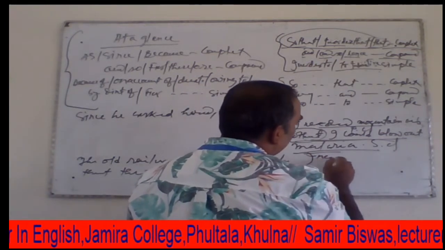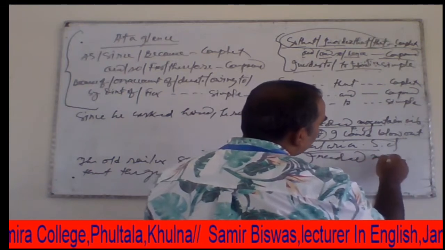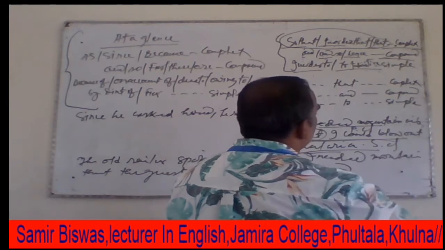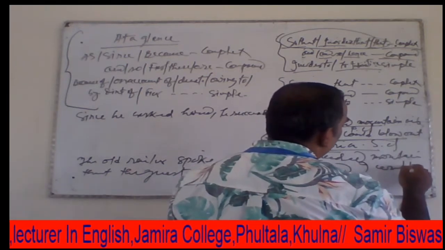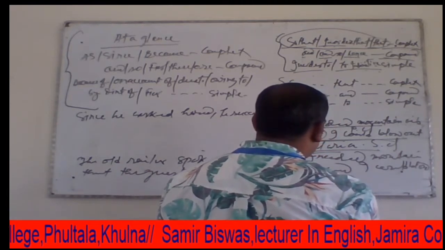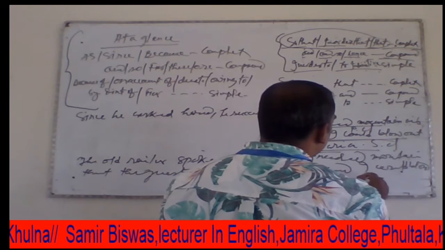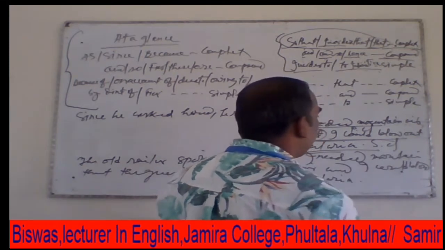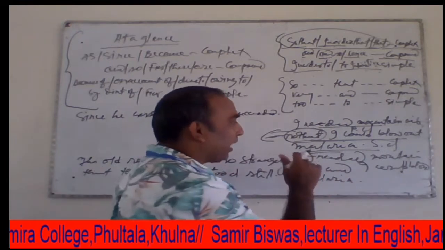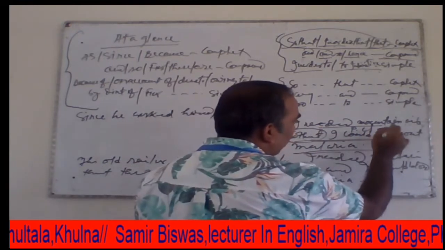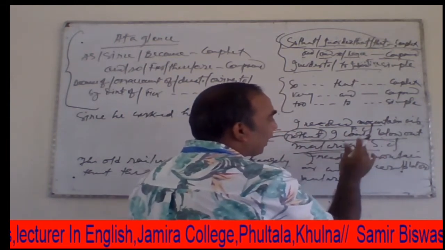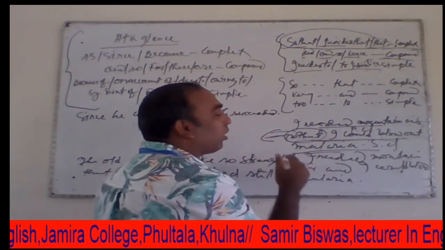I needed mountain air and I could blow out malaria. So here in this way we can make a compound sentence, but it is wrong, because we know that it is a subordinate clause, and when we make a compound sentence, then this subordinate clause can be used firstly from the very beginning of the sentence.